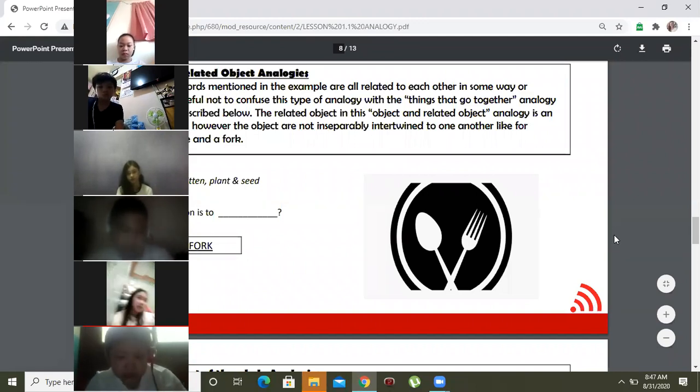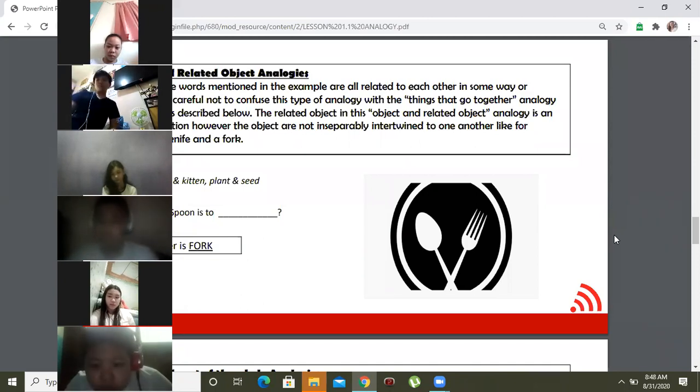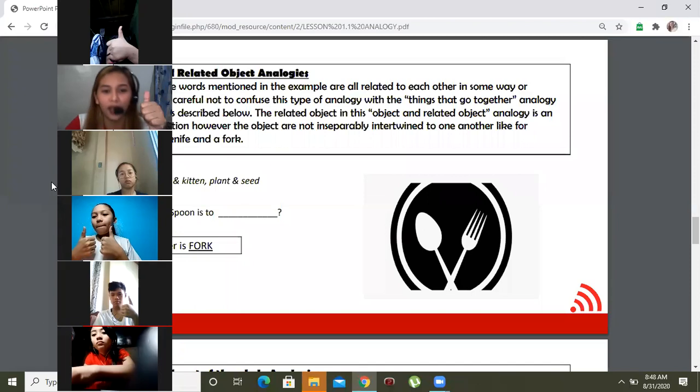Okay, now, it's different with objects or things that go together. Let's say, for example, spoon and fork. They are related to each other because we use spoon as well as fork. Do you get my point? Thumbs up if you understand. Thumbs up if you are confused. Okay, so basically, our first lesson is very easy.